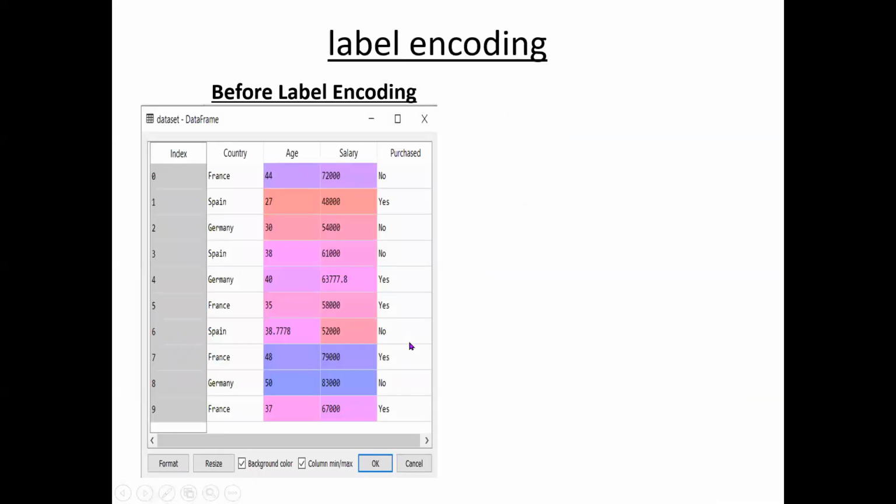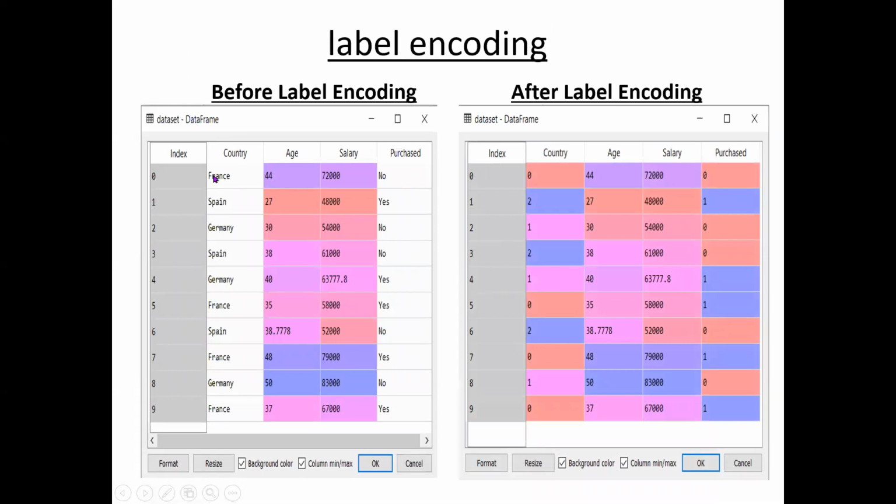Okay, so this is the way. If you write the above code, what happens? See here, in the place of countries, these three countries are changed to 0, 1, 2. These "no" and "yes" are changed to 0 and 1. Here, in n and y, n comes first. That's why "no" is assigned 0 and "yes" is assigned 1.